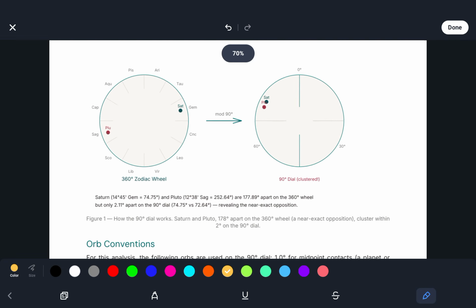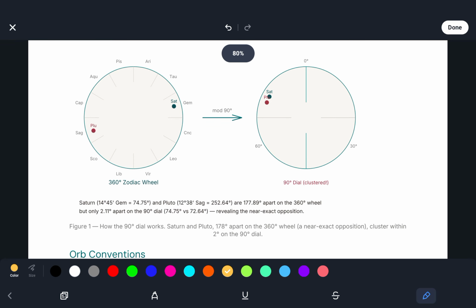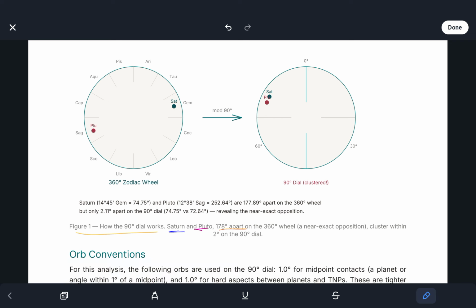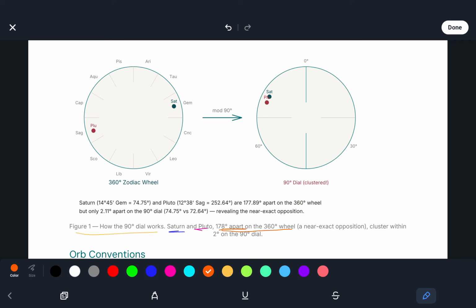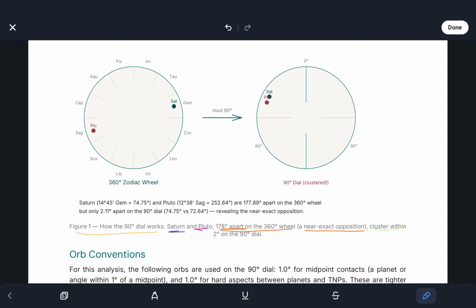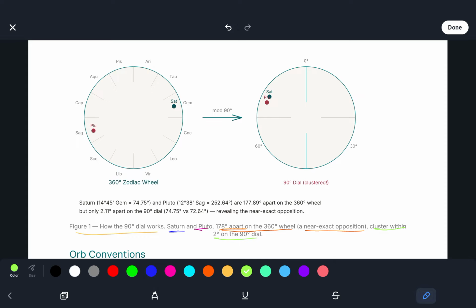So, right here we can clearly see how the 90-degree dial works. Saturn and Pluto are 178 degrees apart on the 360-degree wheel, a near exact opposition, yet cluster within 2 degrees on a 90-degree dial. So here's our 360-degree zodiac wheel and our 90-degree dial clustered.